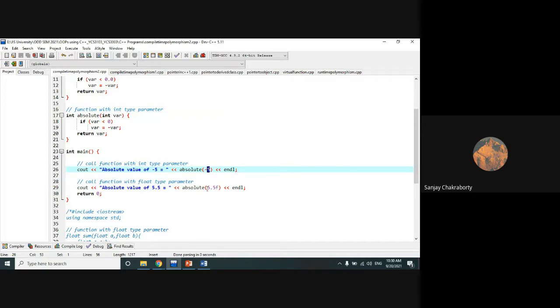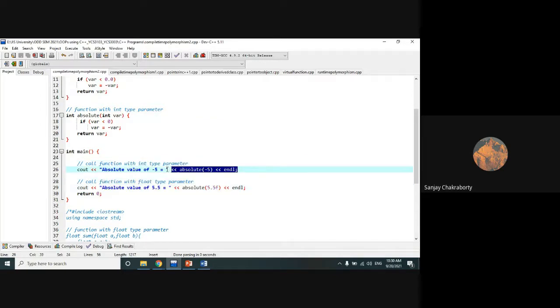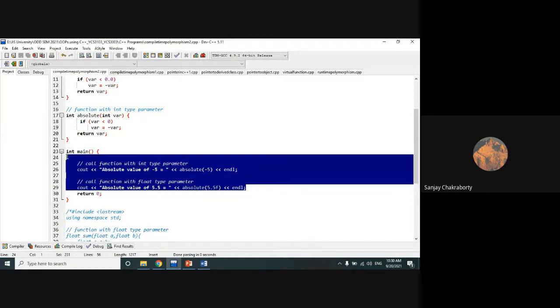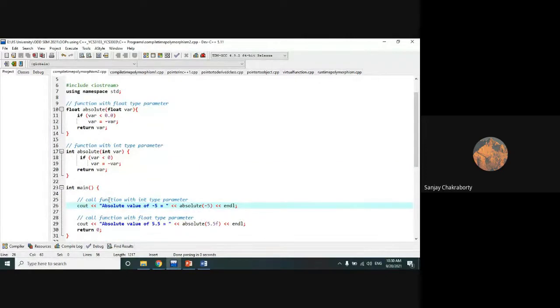Sorry, these are integer applications and this is a float application. This one is the float application and this one is the integer application. Okay, so within the float application, we will do 5.5F. It is actually called a binding. This F is optional, you can give it or not. So we will invoke both the functions by using function implementation.